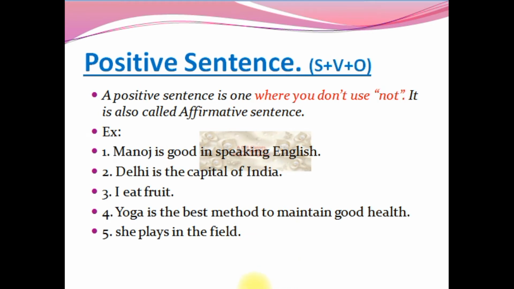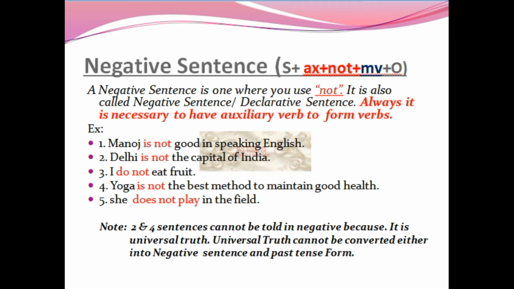Then the next pattern that we are going to deal with is the negative sentence. After positive, negative sentence. The formula for this is subject plus auxiliary plus not plus main verb plus object. Don't worry, we'll be discussing auxiliaries in the upcoming classes. But for the time being, this is okay. This is what we call the formula for a negative sentence. Don't be afraid of seeing the formula because it's very easy.